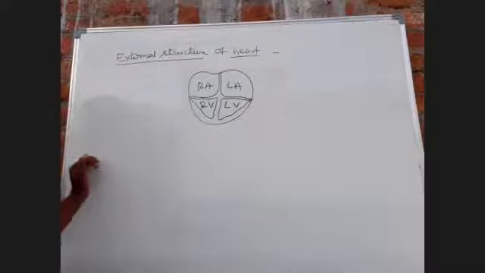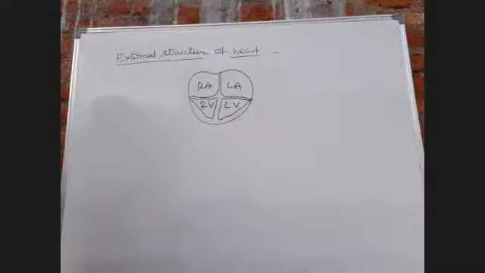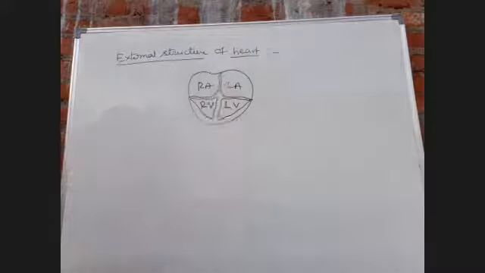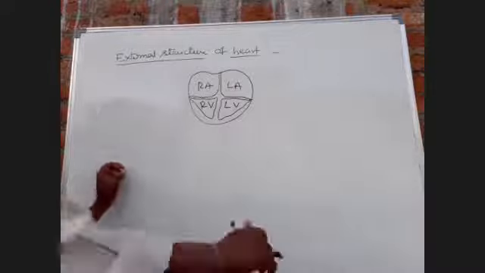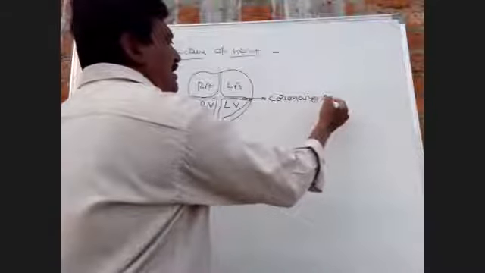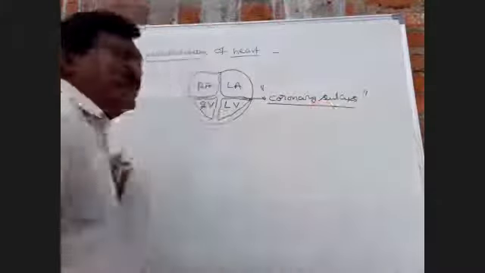Upper two chambers are called atria. Lower two chambers are called ventricles.